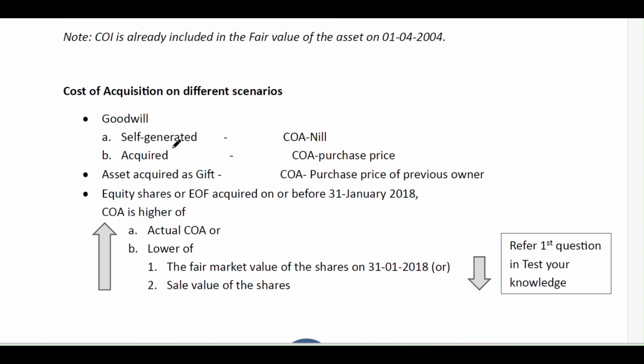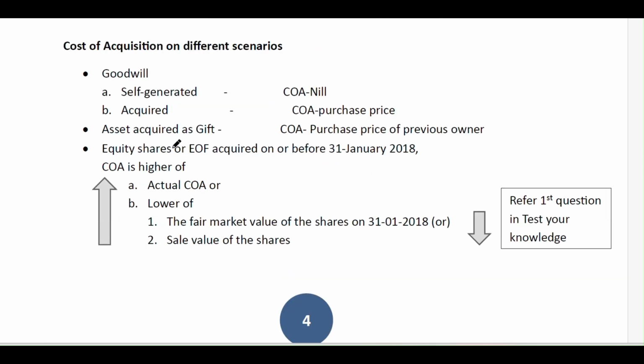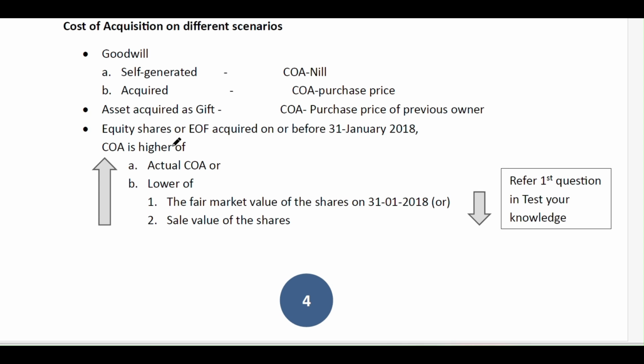And if any asset is acquired on or before 1/4/2001, the cost of improvement is already included in the fair market value of that asset. So there is no need to compute the cost of improvement separately. Let's see what the cost of acquisition is in each scenario. If you have goodwill on the asset that is self generated only, then the cost of acquisition will be nil. If it is acquired or purchased, then the cost of acquisition is the purchase price minus depreciation, if any.